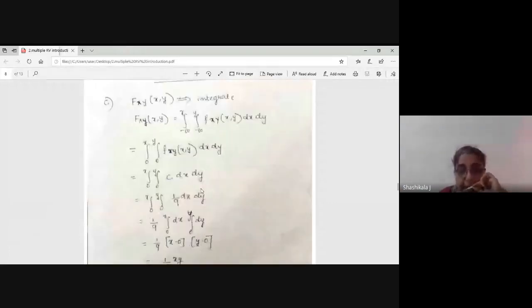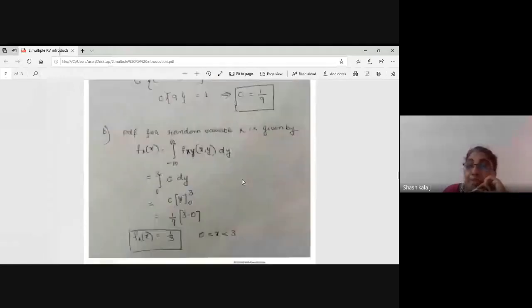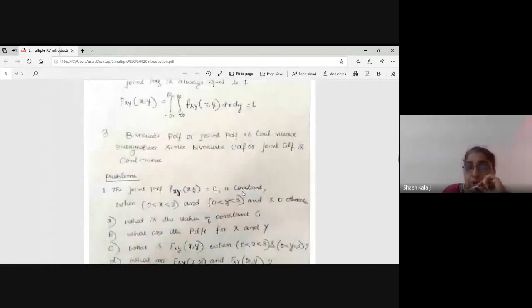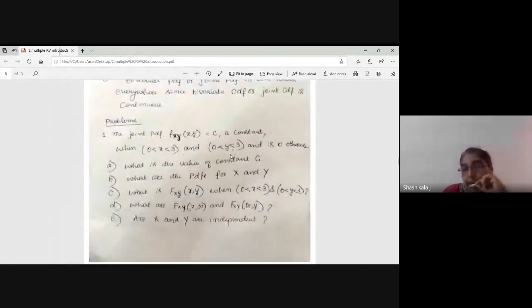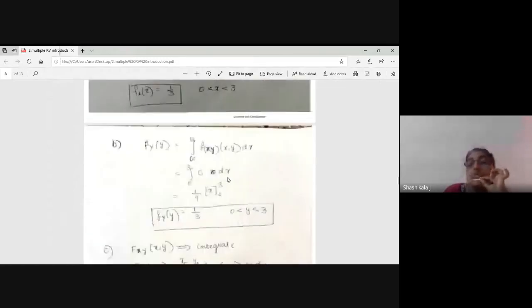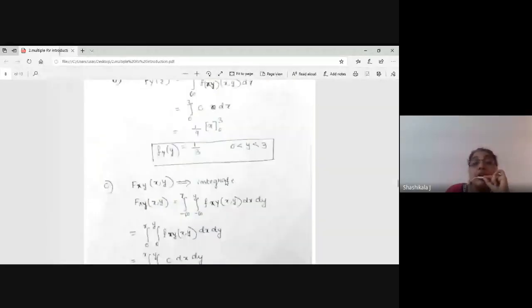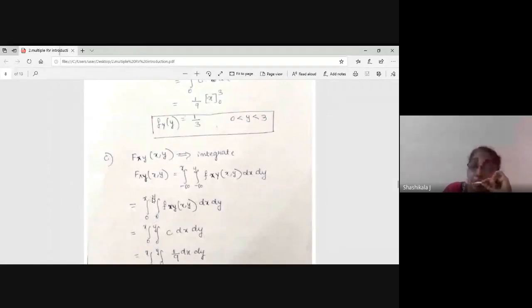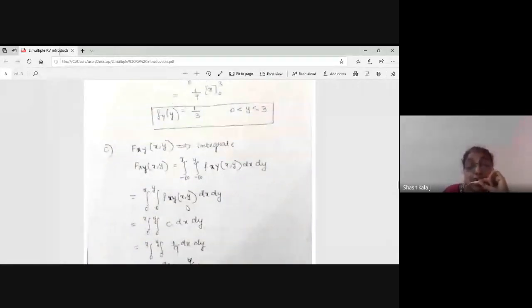The value of c is already found out, it is here, but the range extends from 0, not minus infinity, that is 0 to x and 0 to y. Though the range is given as 0 to 3 and y as 3, don't take that, because they are asking you to generalize the function. So your x may be any value in between. So I'm going to find the generalized equation.